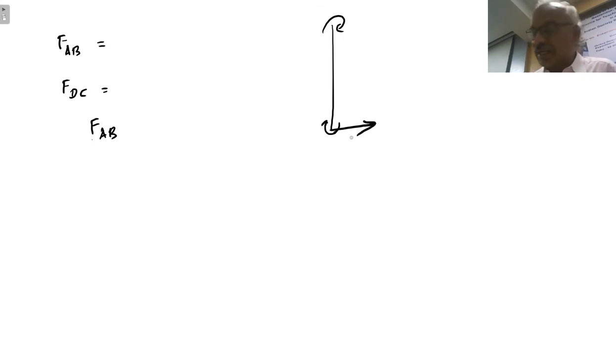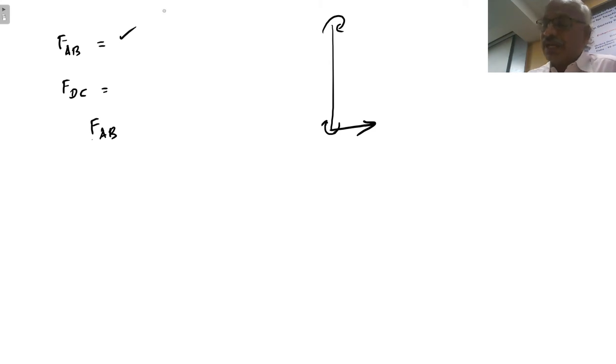Here again, we have to find out FAB. As we have done, mark the column, whatever is the final value, just mark the moments from which you find out the reaction. We have done this already. The same calculation we have to do here.